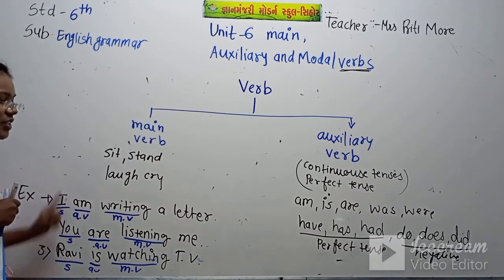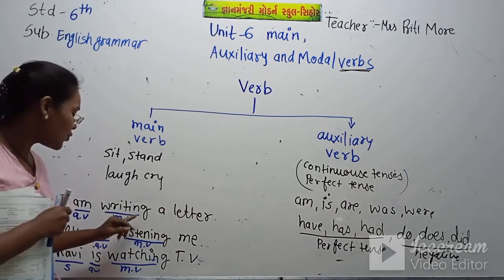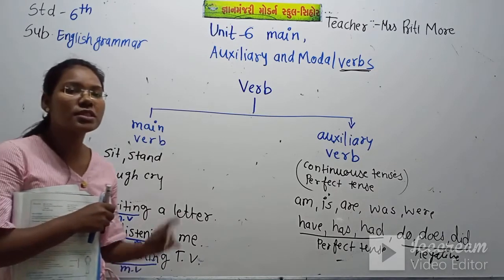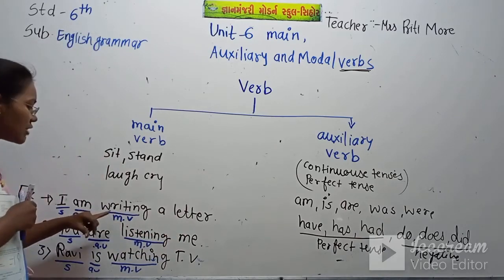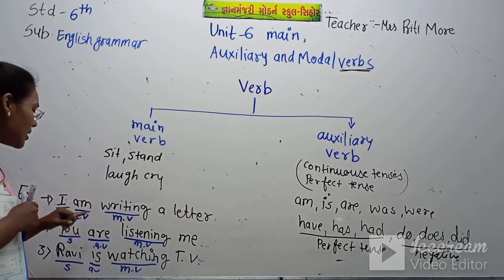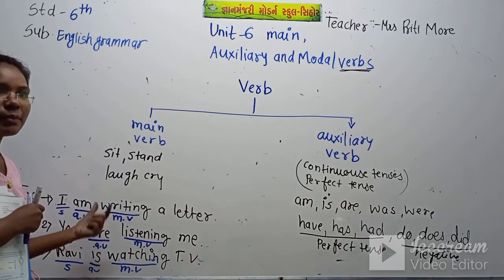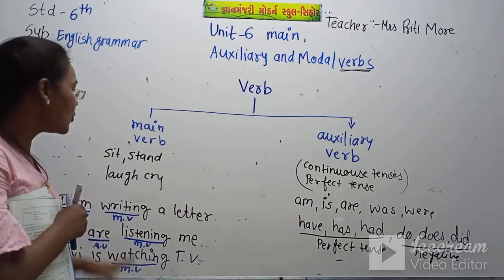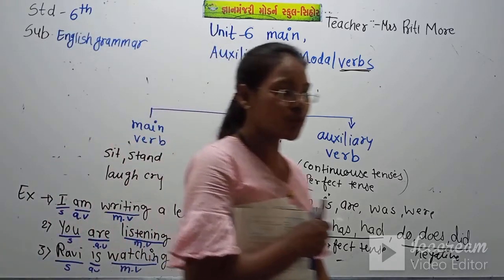and this is the continuous tense. So am, is, are plus V1 plus ing. In the continuous tense, we use verb plus ing. That means the first form of the verb, and we add ing to the verb. So am, is, are plus V1 plus ing means continuous tense. Please note this down in your notebook.